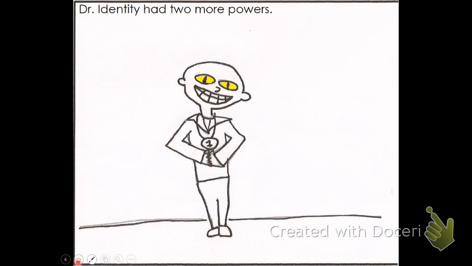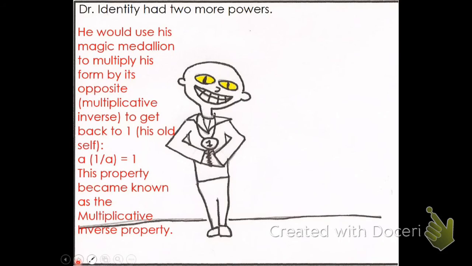Dr. Identity had 2 more powers, very useful in algebra. He could use his magic medallion to multiply his form by its opposite, or what's called the multiplicative inverse, to get back to 1, or his old self. So A times 1 over A, and of course 1 over A is the reciprocal, or what's called the multiplicative inverse. A times its reciprocal is 1.